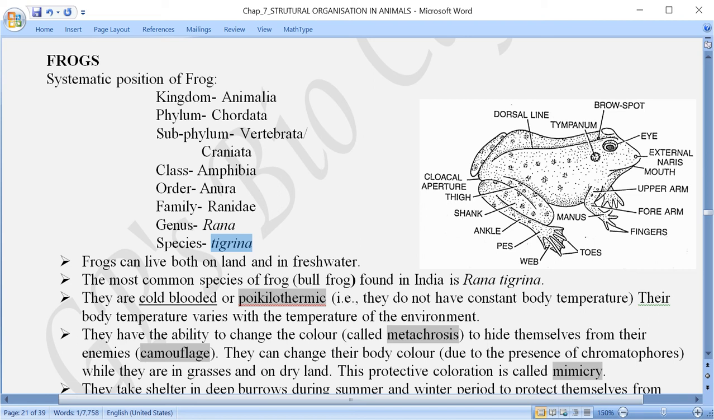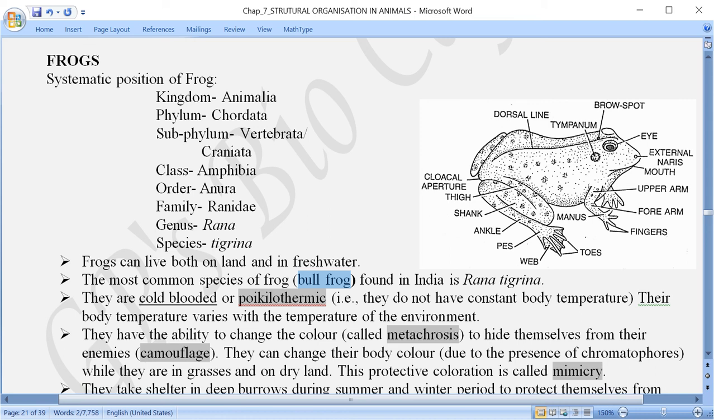Now here when we talk about the class Amphibia, you understand amphi means what? With equal ease. It can live on the land and also in water. That means the frogs are capable of living both on the land and also in fresh water. The common species which is found in India is Rana tigrina, and commonly it is called the bullfrog.